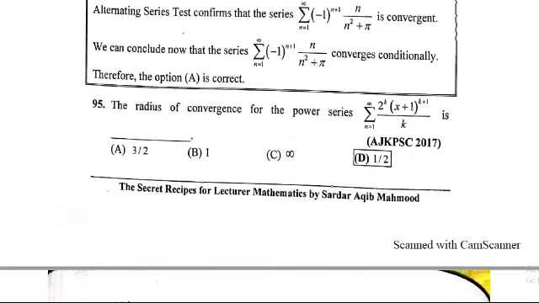So next, 95 number: the radius of convergence for the power series summation n = 1 to infinity of 2^k (x + 1)^(k+1)/k is.